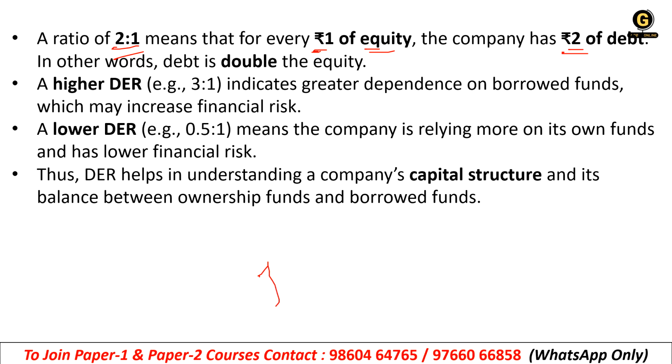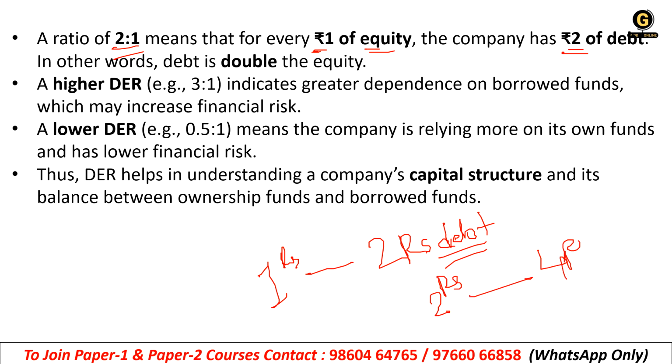Getting it? If you have 1 rupee of equity, that means you have 2 rupees of debt. Getting it? That means if you have 2 rupees of equity, you will have 4 rupees of debt.